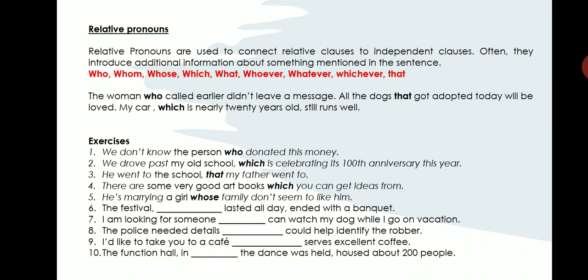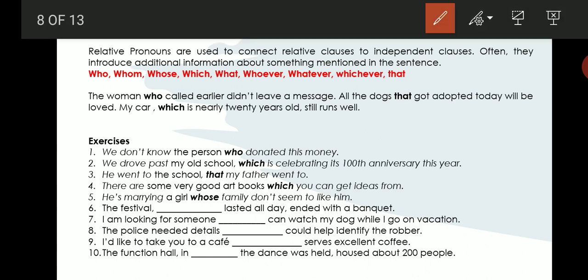So we are talking about a person. That is why we are using the relative pronoun who. Okay, let us move on to the next sentence. All the dogs that got adopted today will be loved. That, because we are talking about dogs.